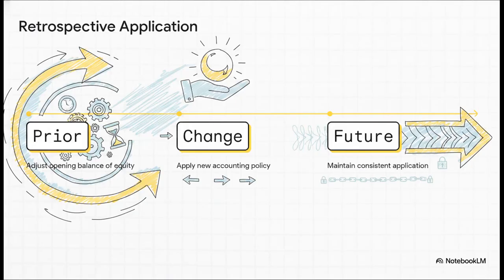Now, what's really interesting here is how changing a policy voluntarily literally forces you to time travel backwards to adjust those earliest prior periods. Look at the flow. At the date of change, sure, you apply your new accounting policy, but you have to go back to the earliest prior period presented and physically adjust the opening balance of equity, as well as restate your comparative amounts. Only after you do that can you move into future periods maintaining that consistent new application.